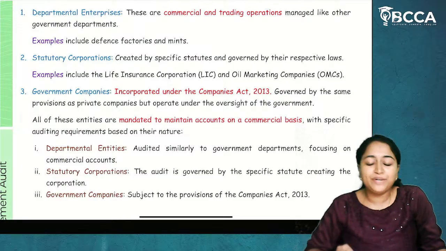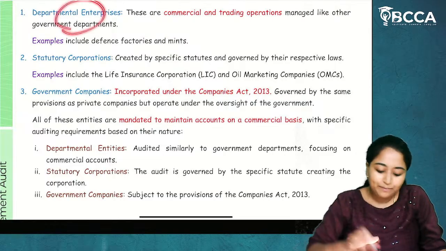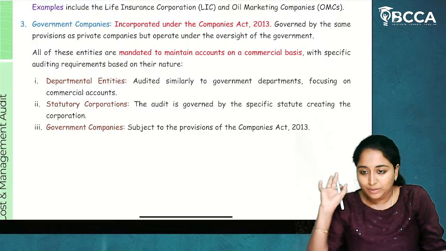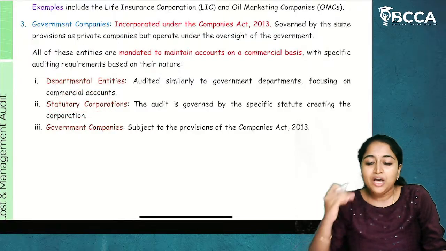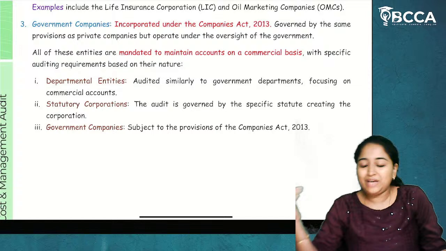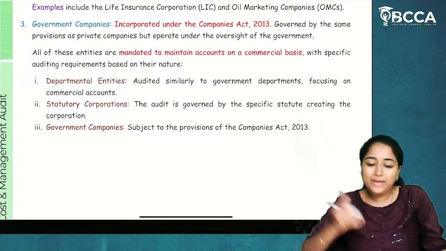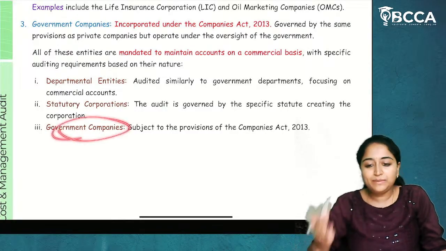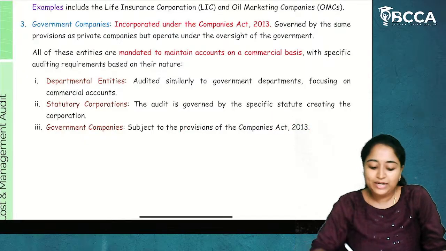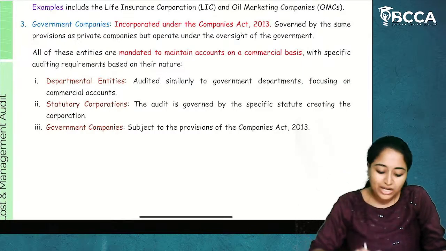Now how does the audit of commercial accounts in government have to be done? Based on these only. If there are any departmental entities, the audit will be done based on how government departments do it. For statutory corporations, for each and everything we have a statute. For LIC we have the insurance statute, for banking we have banking regulations, and for any other company, we have the Companies Act 2013. Based on that only the audit will be done. And for government companies, subject to the provisions of Companies Act 2013, the audit will be done. Simple. Based on that particular basis, the audit will be done for audit of commercial accounts. I hope it is clear.